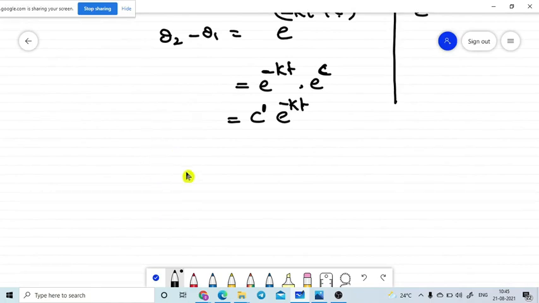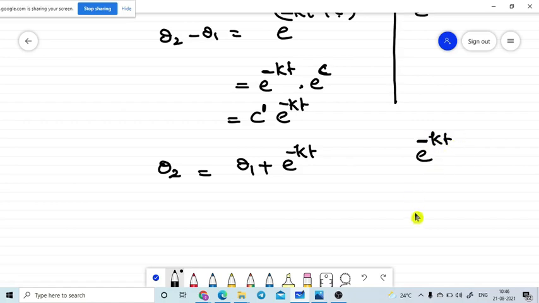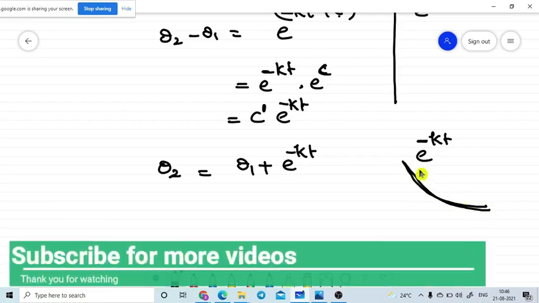So then theta 2 is equal to, sending theta 1 to this side, theta 1 plus C dash e power minus kt. Please look at this: e power a negative value, e power minus kt, tells us that its value is exponentially decreasing. This value will be exponentially decreasing.